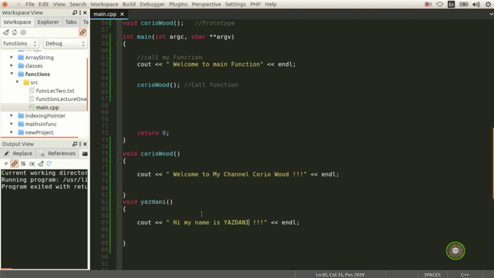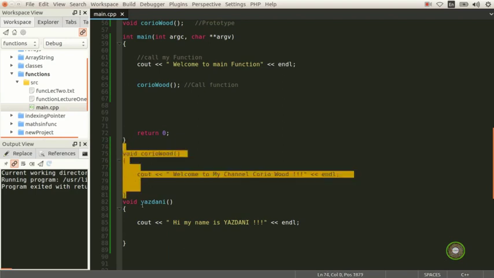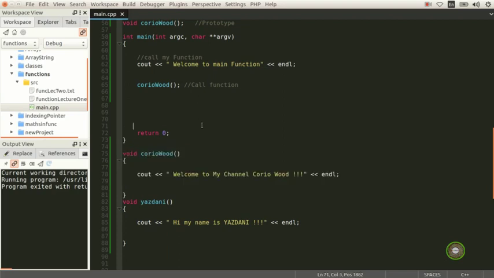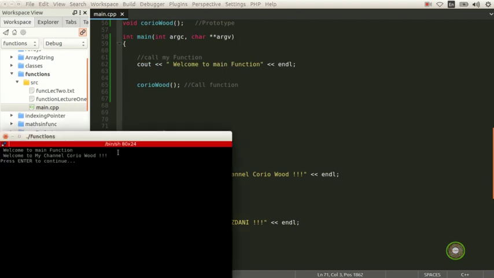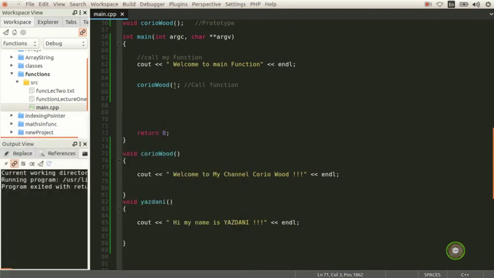Now we have a function called Corio, this is the first function, and our second function is Yazdani. We leave it like that. We're not going to put in our prototype, we are not going to put anything. We're going to run it to see if we get an error. As you see, we did not get any error. C++ doesn't care because I haven't called it.